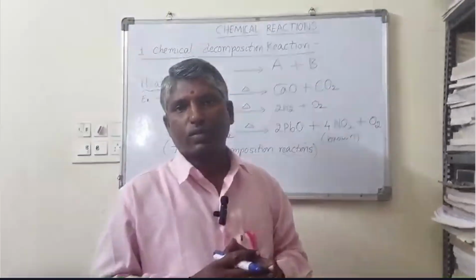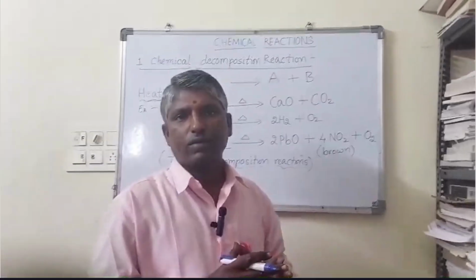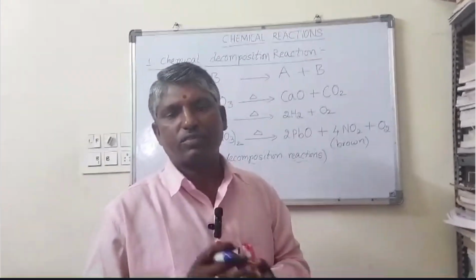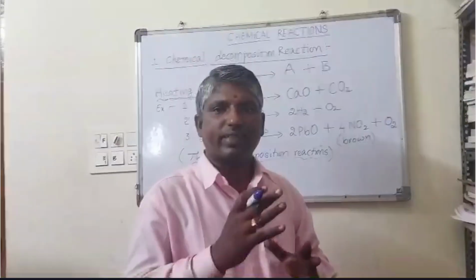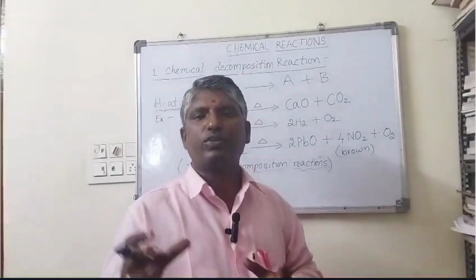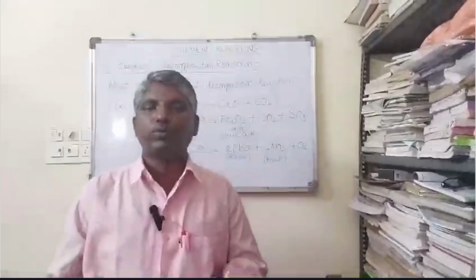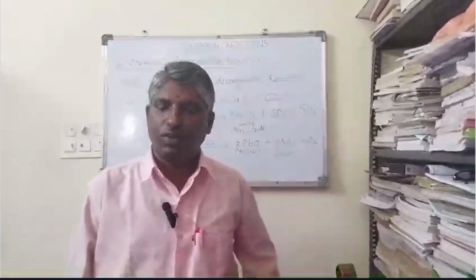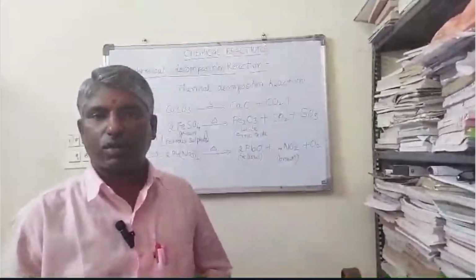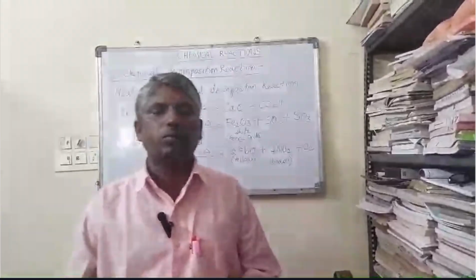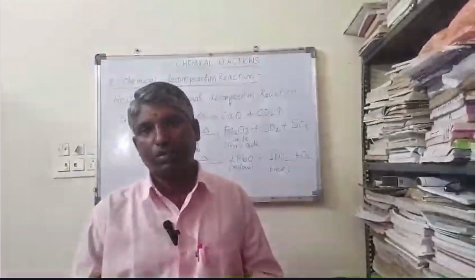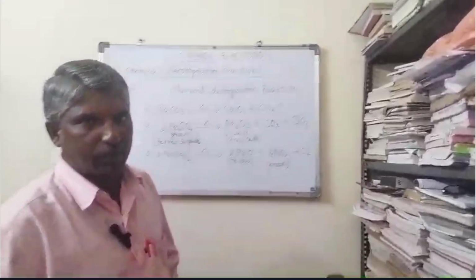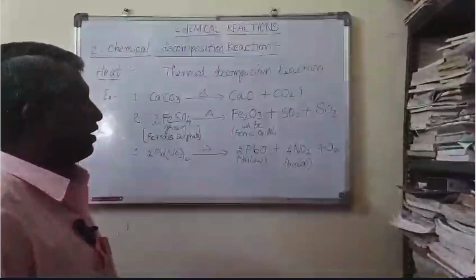With heating, using heat, a decomposition reaction can occur. Such reactions are called thermal decomposition reactions. Thermal means heating. Some examples of thermal decomposition reactions.